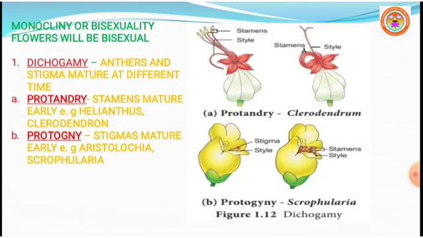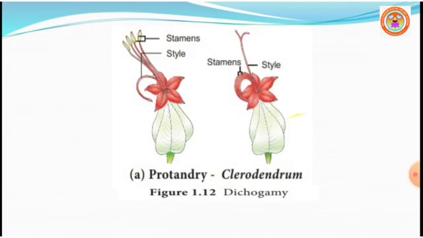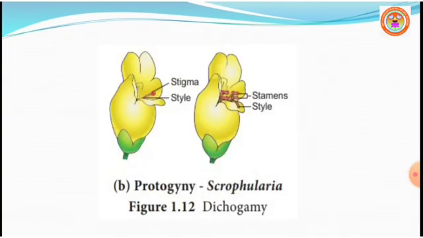Next you can see the picture of protandry and protogyny. The first one, protandry condition, is in Clerodendron, where stamens mature first. In protogyny, stigma matures first. The flower of Clerodendron shows protandry, and the flower of Scrophularia shows protogyny.